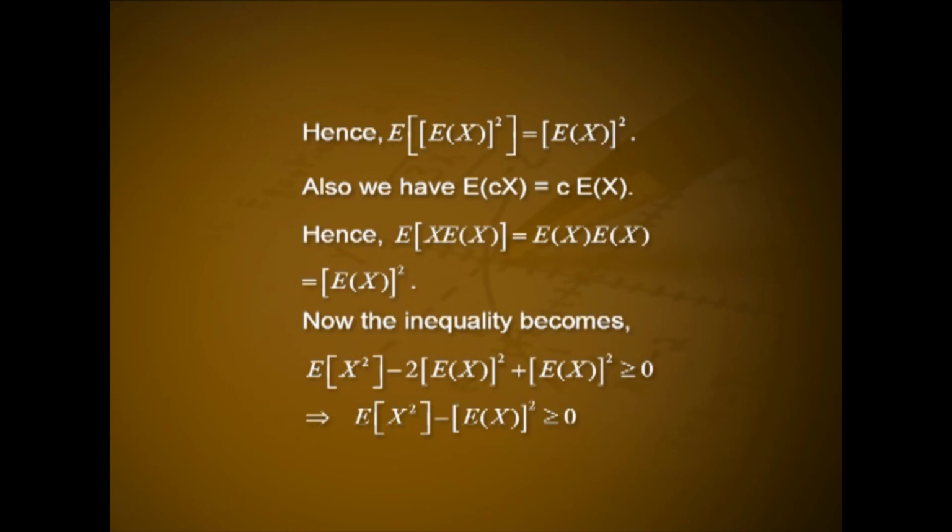Also we have expectation of Cx is equal to C into expectation of x. Hence, expectation of x into E of x is equal to E of x into E of x, that is E of x the whole square. Now, the inequality becomes E of x square minus 2 into E of x whole square plus E of x the whole square greater than or equal to 0. This implies E of x square minus E of x whole square greater than or equal to 0. That is E of x square greater than or equal to E of x the whole square.